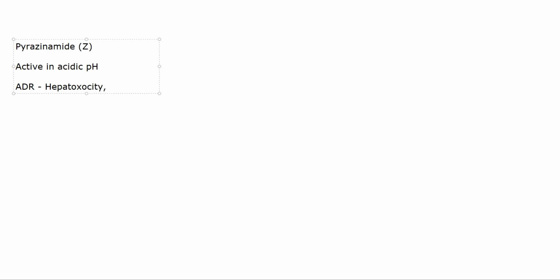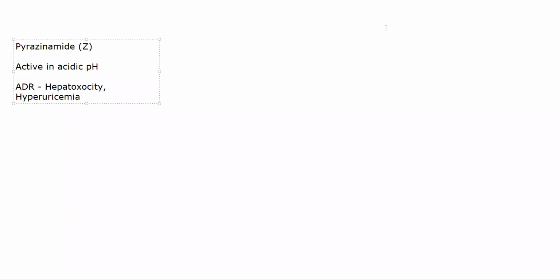It can cause hyperuricemia. Okay. Hyperuricemia is a sharp increase in uric acid in blood, because of which gouty attacks can occur. Okay. A gout-like attack can occur in a patient who is taking pyrazinamide. Be careful when you're giving it in patients who already have gouty arthritis or patients who have arthritic symptoms. If you're giving them some other drug that is increasing uric acid level, for example, certain diuretics increase uric acid levels in your blood, along with pyrazinamide, it can be troublesome.